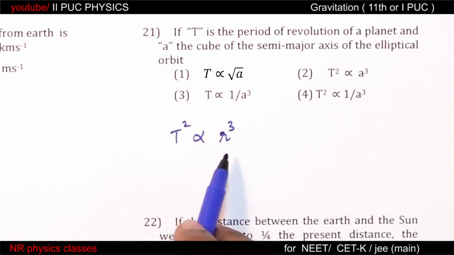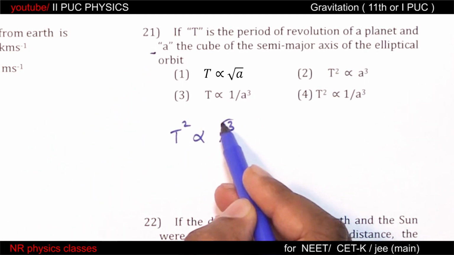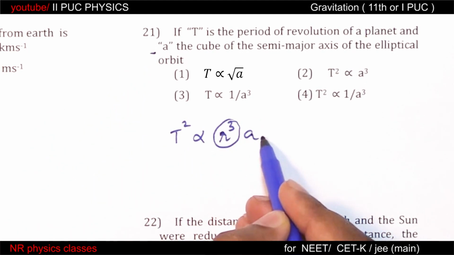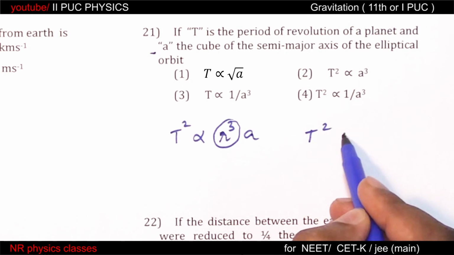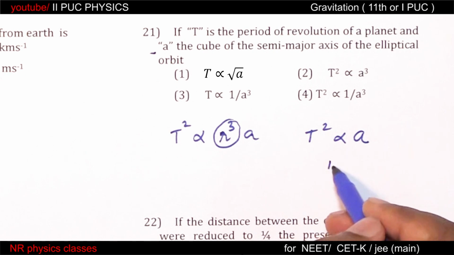But a itself is the cube of semi-major axis. So this is actually a. Therefore T square is proportional to a is the answer. First option.